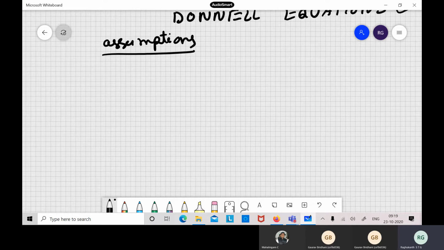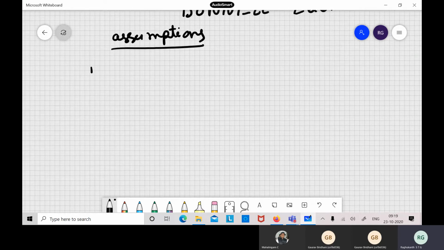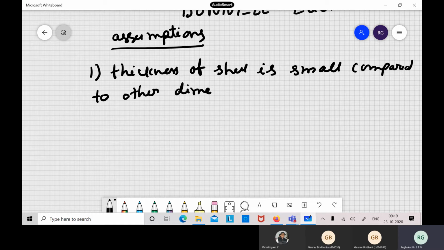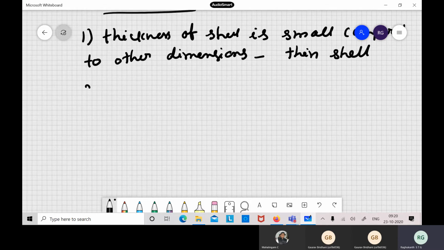So here we make some assumptions. One is that the thickness of the shell is small compared to other dimensions. This is the first important assumption. It's a very thin shell, so thin shell theory is okay. This is the first assumption we make.